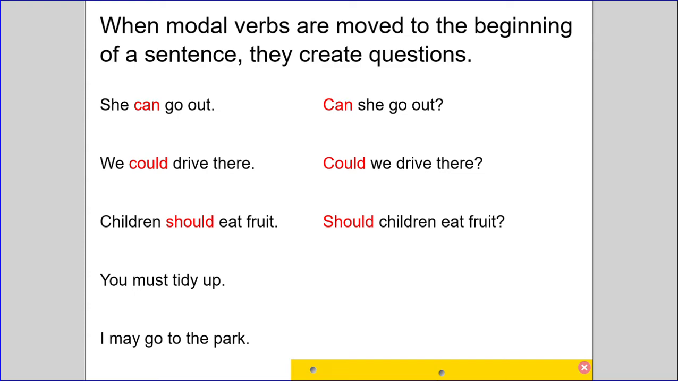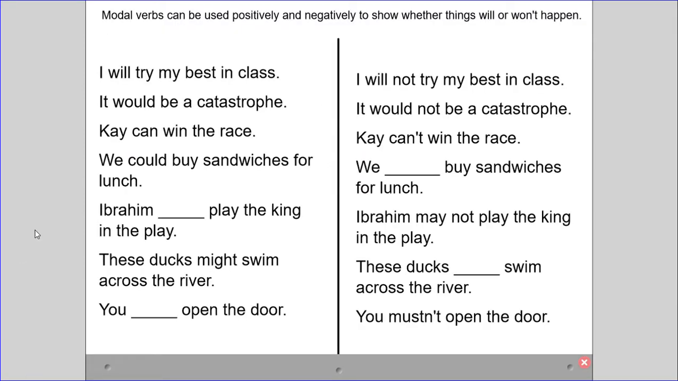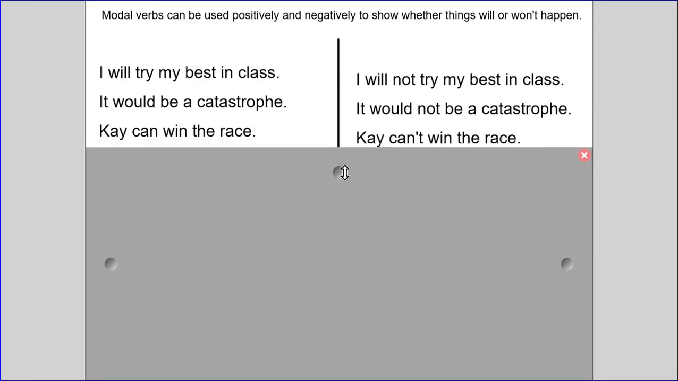So you should have, must you tidy up? And may I go to the park? Remember that question mark at the end of a question? Oh, I've already slid the screen down there, never mind.